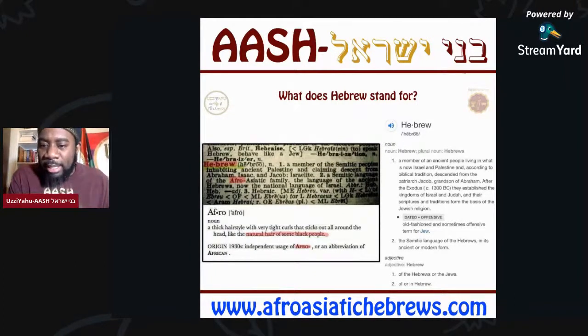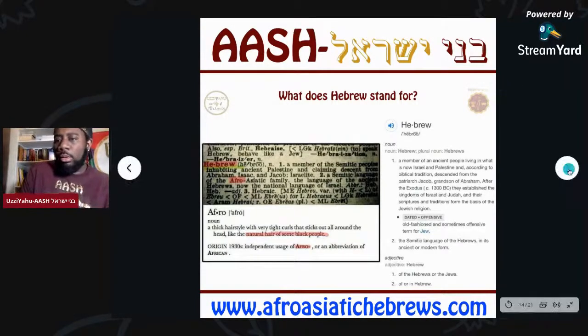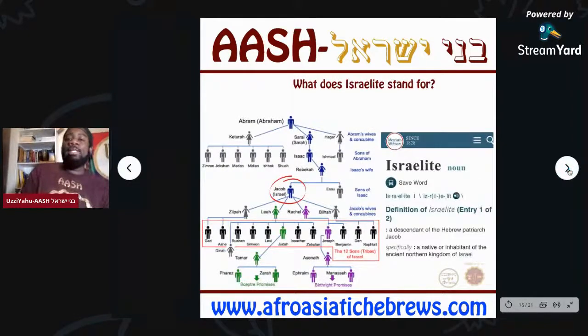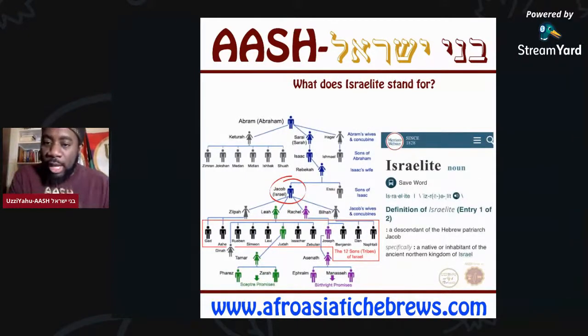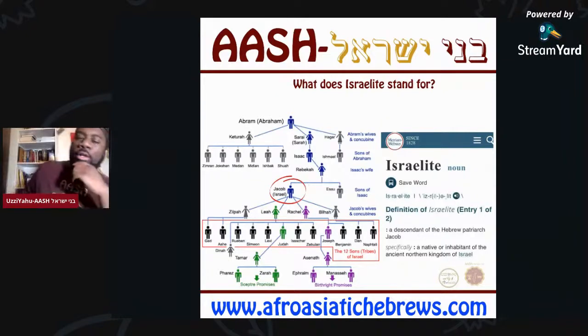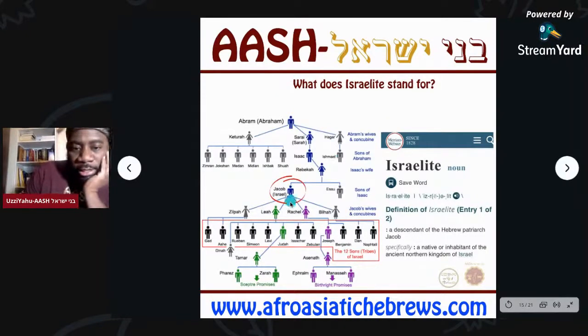And then it says the Semitic language of the Hebrews, in its ancient or modern form, of the Hebrews or the Jews. All right. Now, what does Israelite stand for? An Israelite is a descendant of the Hebrew patriarch Jacob, specifically a native or inhabitant of the ancient northern kingdom of Israel. As you see, that's Jacob.